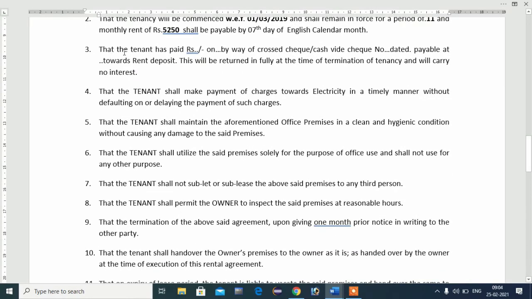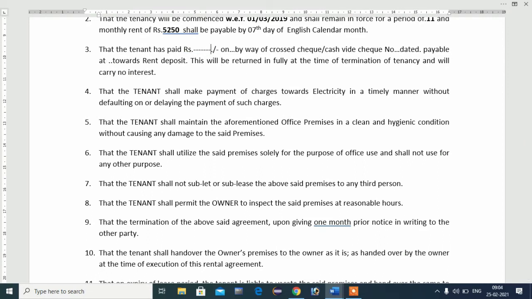Third, you will write that the tenant has paid Rs, whatever advance money you are going to pay to your owner, you will mention here. By way of crossed cheque payable towards rent deposit, this will be returned in full at the time of termination of tenancy, and carries no interest. That means whatever money you pay as a deposit amount, as a security amount, you will get it back at the time of termination. When you leave this house, you will get your security money, your deposit money,